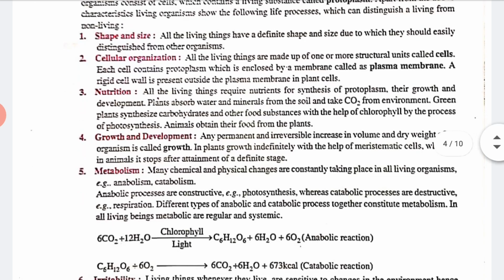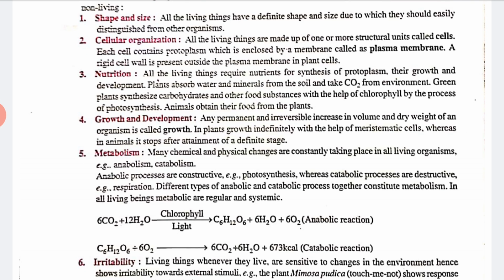So what is metabolism? Many chemical and physical changes are constantly taking place in all living organisms, for example anabolism and catabolism. What is anabolism? Anabolism requires energy for growth, right? And catabolism uses energy to break down, right? And these work together in living organisms to produce energy and repair cells.